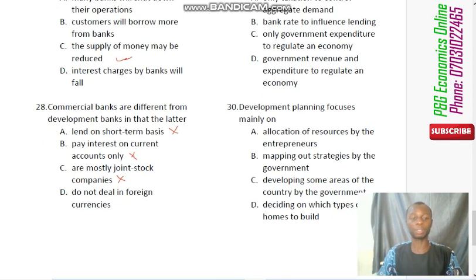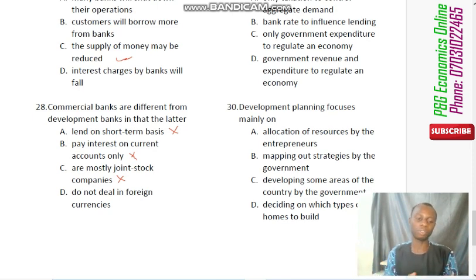Now, commercial banks deal in foreign currency, but development banks do not deal with foreign currency, because they are actually banks set up to grant loans, big-time loans, and grants for agricultural and industrial uses to enhance economic activity.